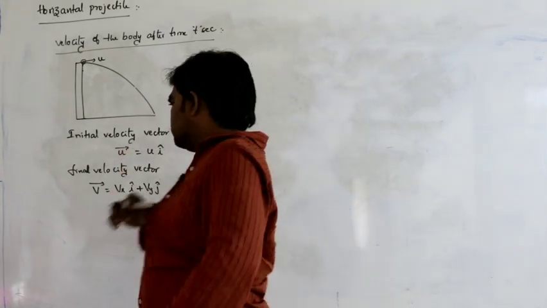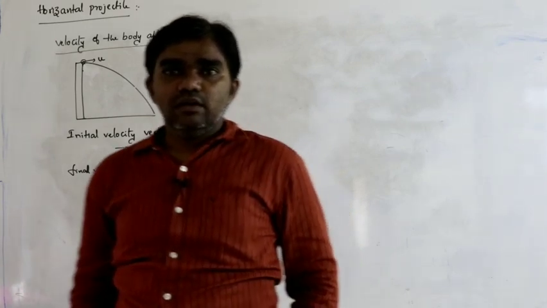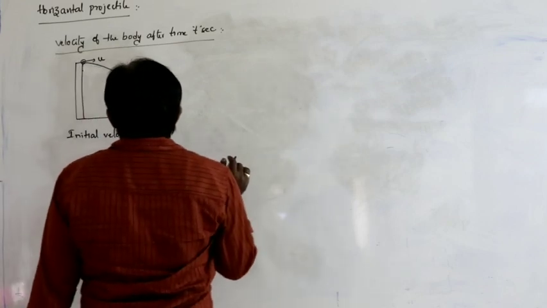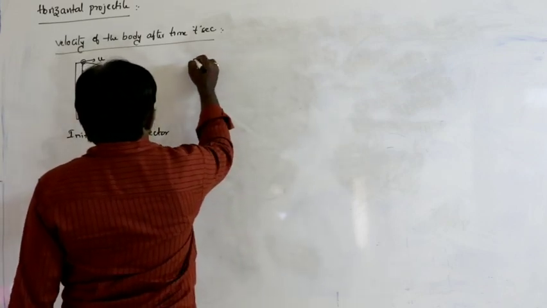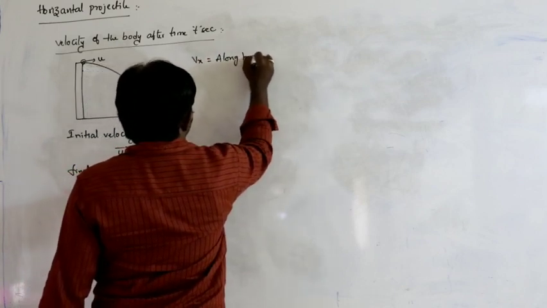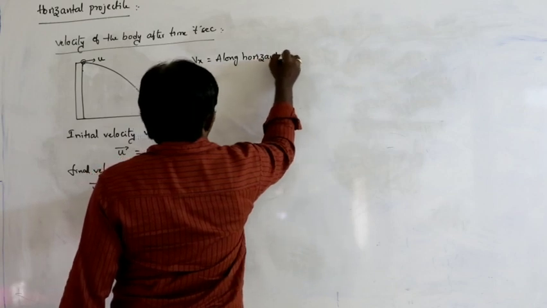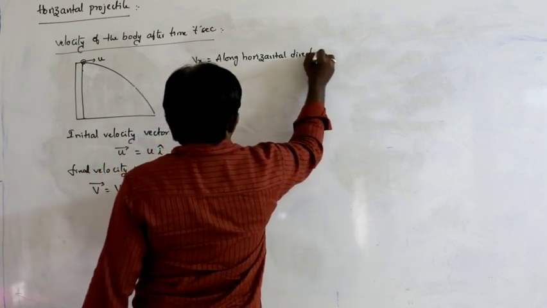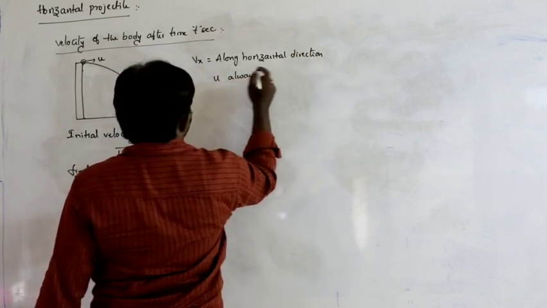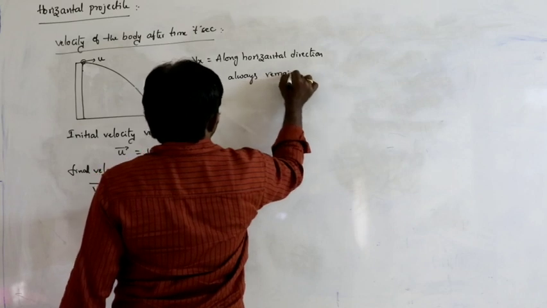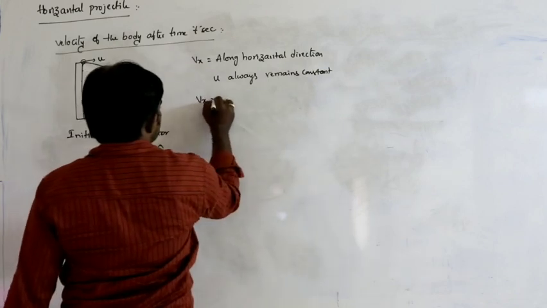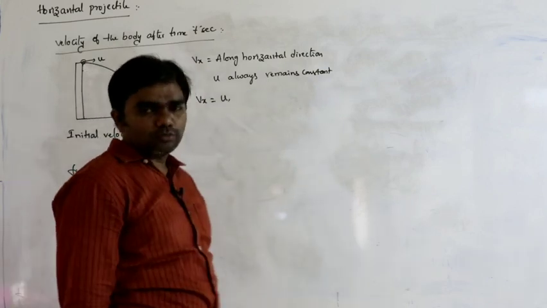Now how can we calculate vx and vy? Along the horizontal direction, u always remains constant, so vx is equal to u, no doubt about that.